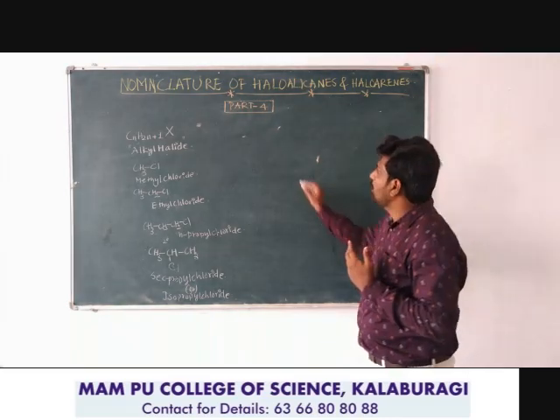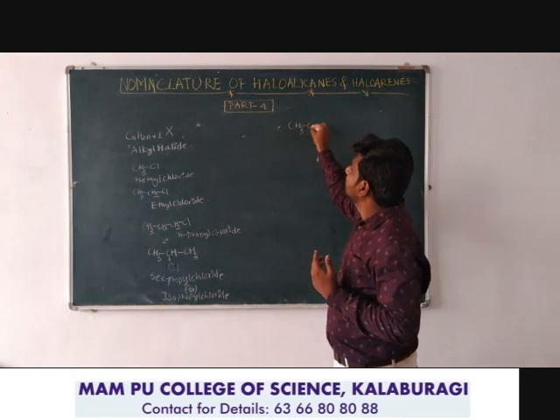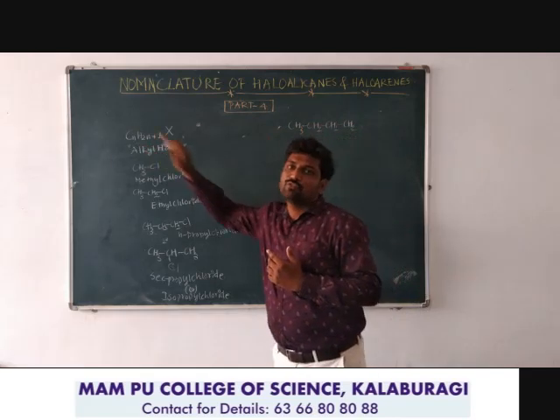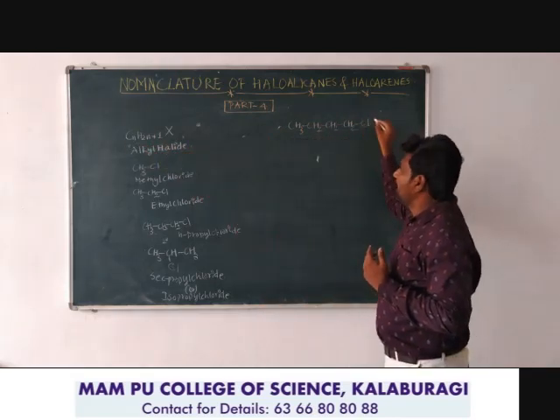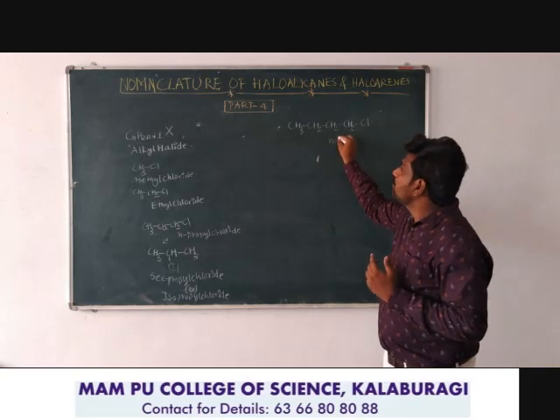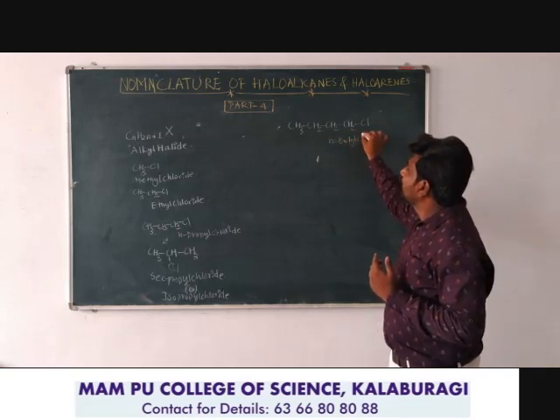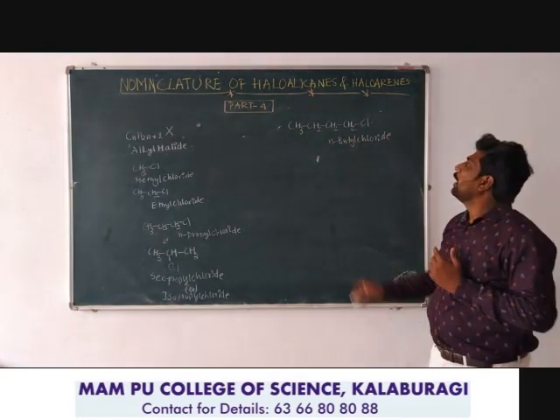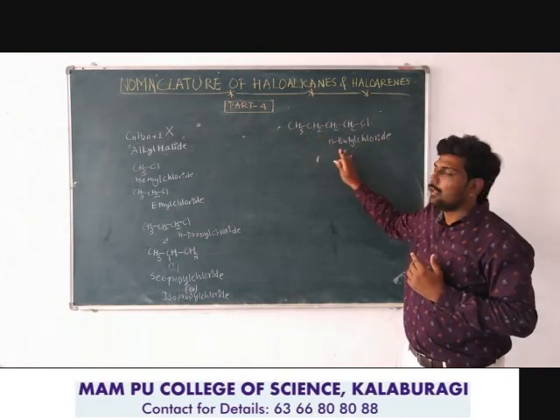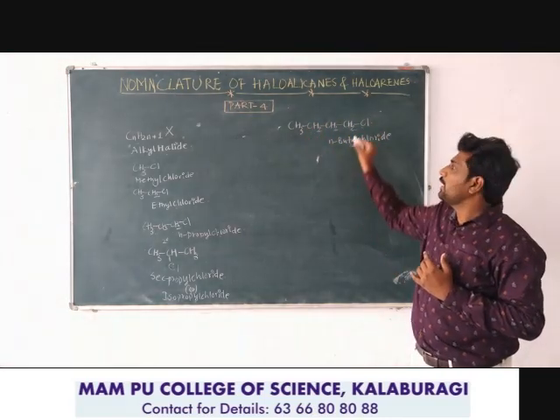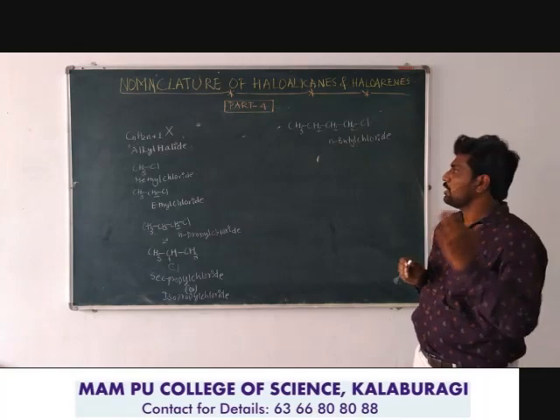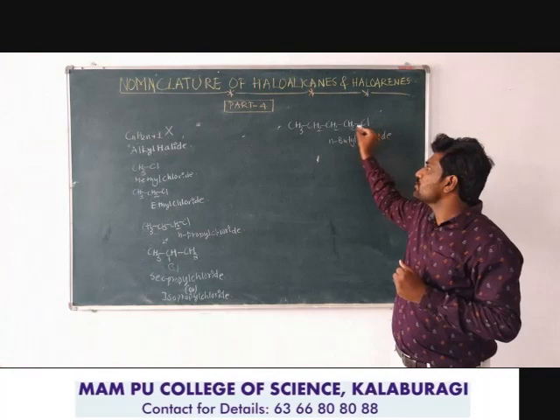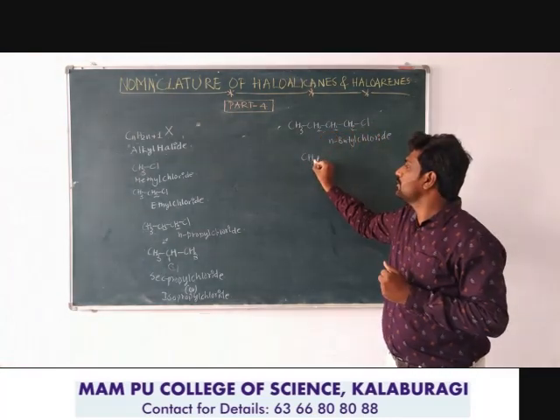Similarly, I could take the example of butyl. When you take n equals 4 here, you will get butyl chloride. So this is n-butyl chloride. n-butyl chloride means the halogen is bonded to the butyl, where the halogen is bonded to the primary carbon atom. Therefore it is n-butyl chloride, the normal chain butyl chloride. Suppose the same chlorine is bonded to the secondary carbon atom. See here.